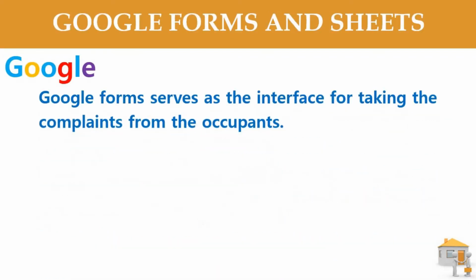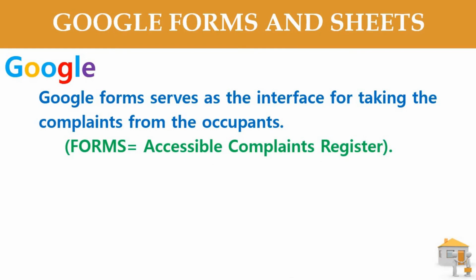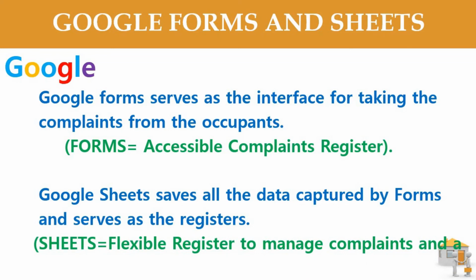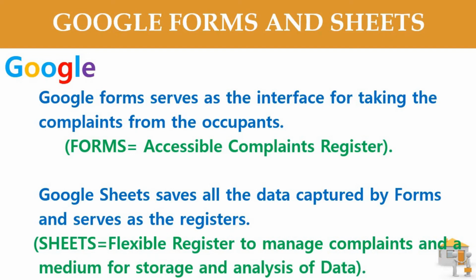Google Forms and Sheets. Google Forms serves as the interface for taking the complaints from the occupants. That is, forms are nothing but accessible complaint registers, accessible round the clock, accessible through smartphones. Google Sheets saves all the data captured by forms and serves as the registers. Sheets are nothing but flexible registers to manage complaints and a medium for storage and analysis of data. This is the most important aspect and most important need of the administration.